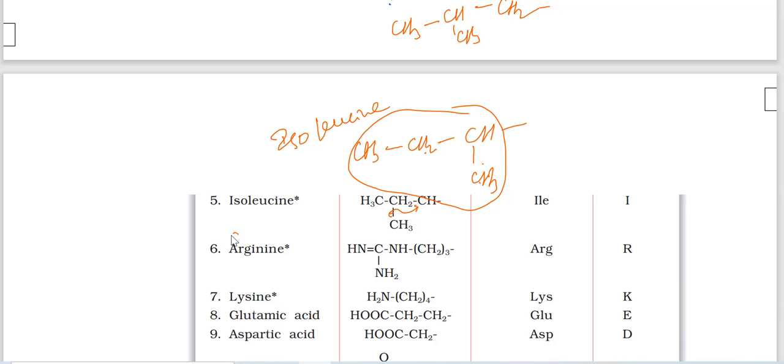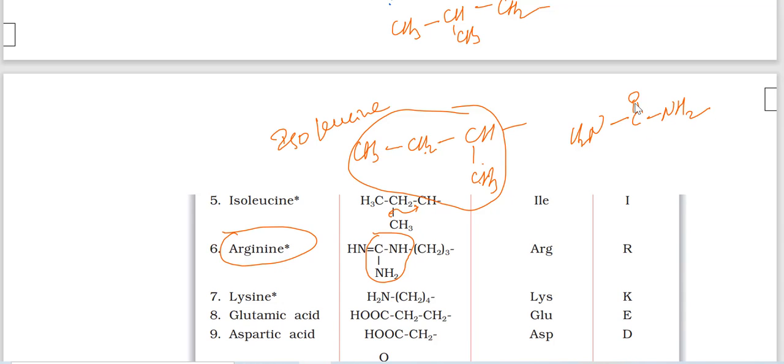Next, arginine. See here, one urea group is there. Do you know the urea formula? This is the urea formula.